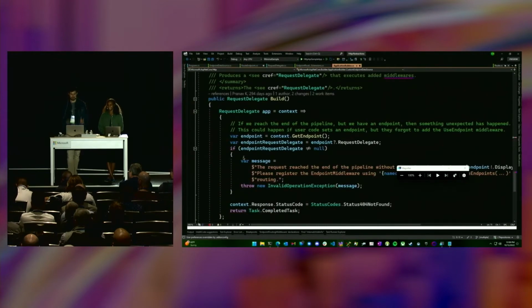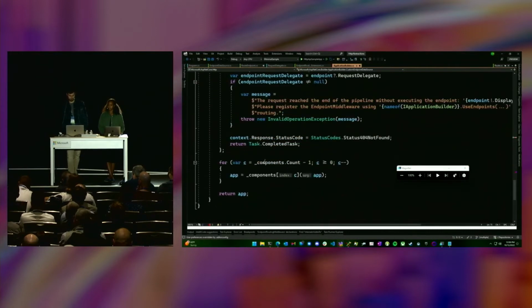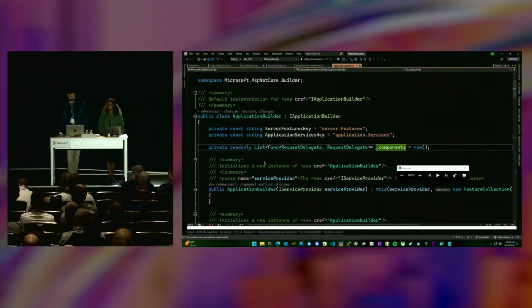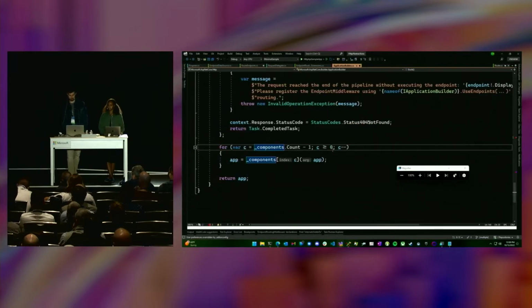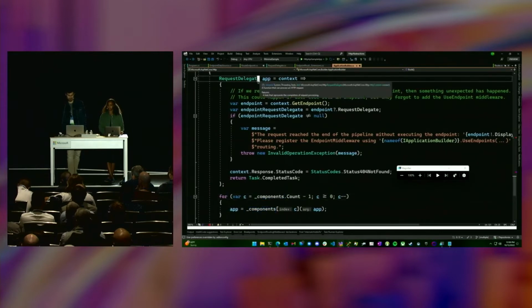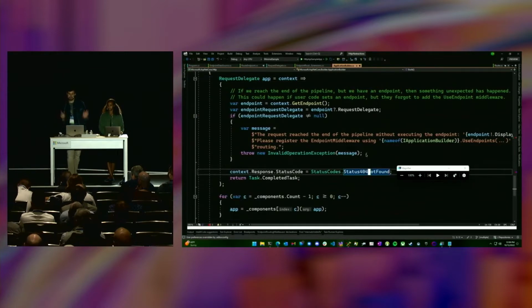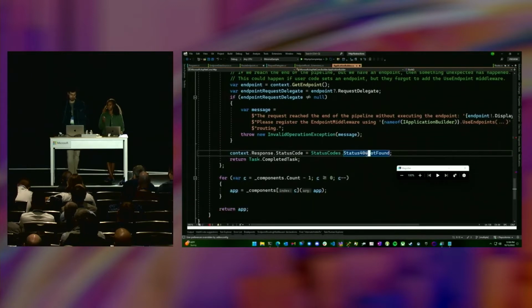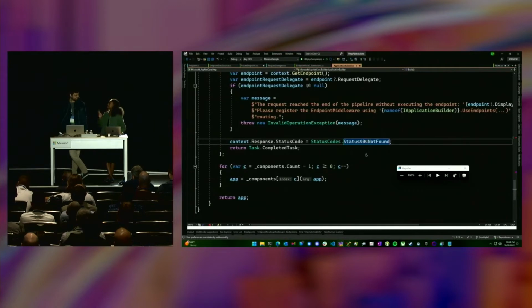But anyway, this is what's basically taking those Funcs of RequestDelegates, which are then stored inside this components list, right? And then it takes a 404 middleware, like the Russian nesting doll I was talking about, right? So you can see this is a request delegate. This is the 404 middleware. And then it's setting the status code. It's also checking, in case you didn't call UseEndpoints, if there's an endpoint and you never called UseEndpoints to run the thing instead of the 404. So this 404 middleware is basically the terminal middleware.